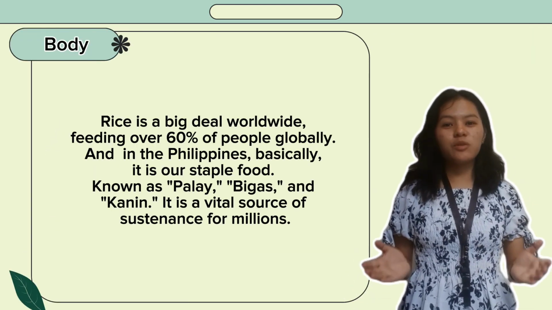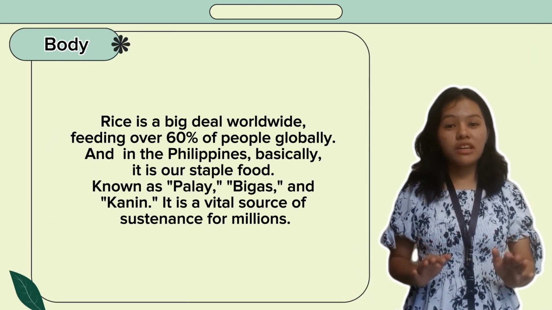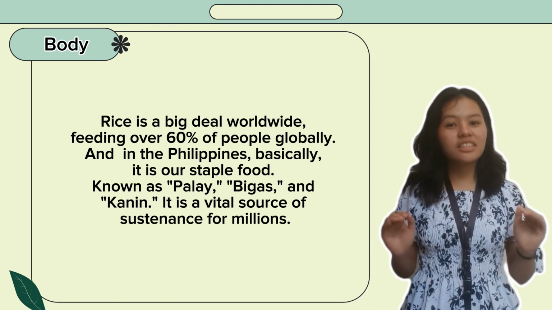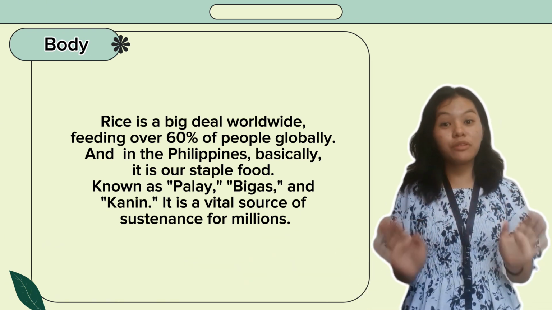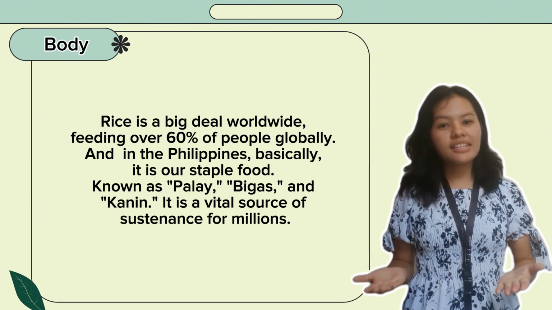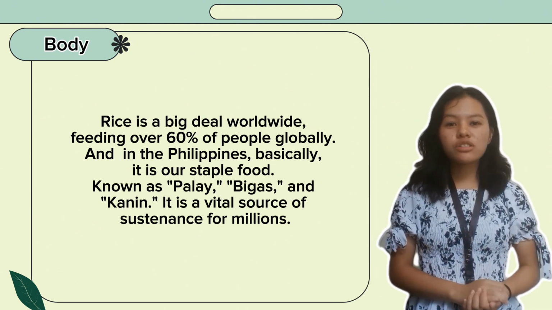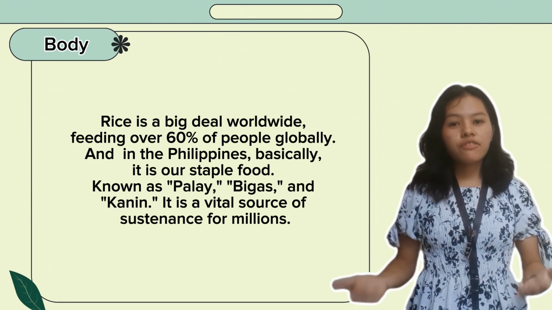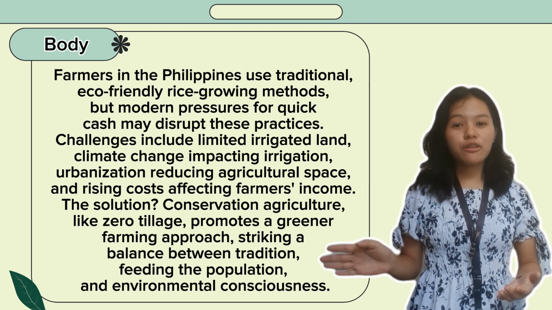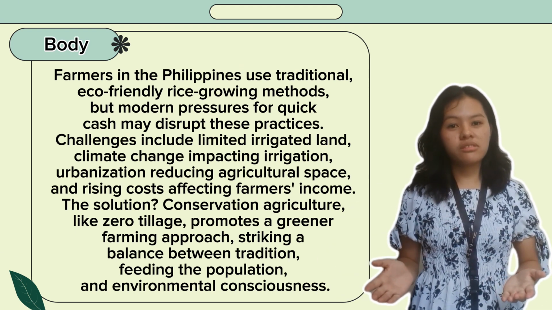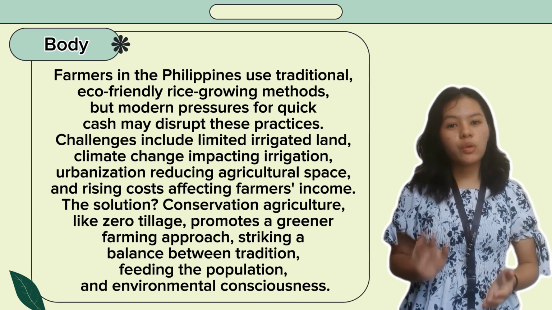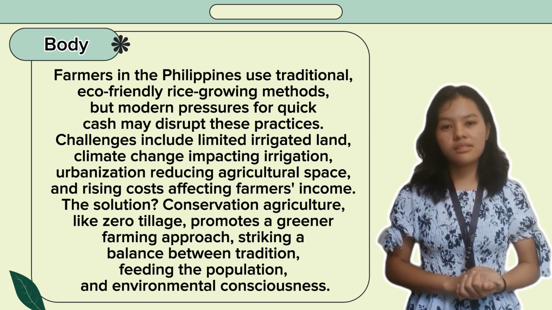So rice is a big deal worldwide, feeding over 60% of people globally. And in the Philippines, it is our staple food known as palay, bigas, and kanin. It is a vital source of sustenance for millions. Farmers in the Philippines use traditional eco-friendly rice growing methods, but modern pressures for quick cash may disrupt these practices.